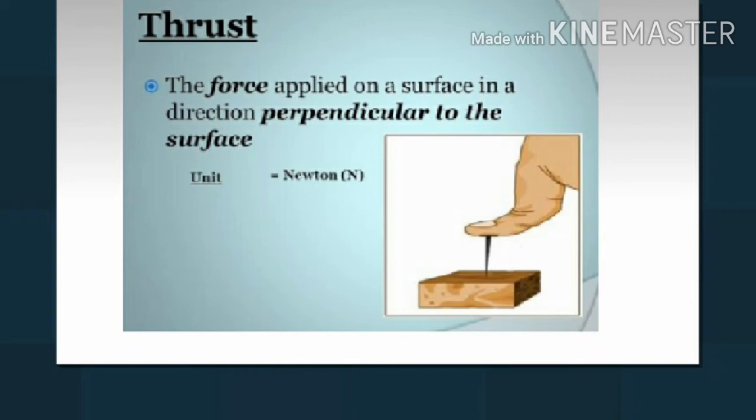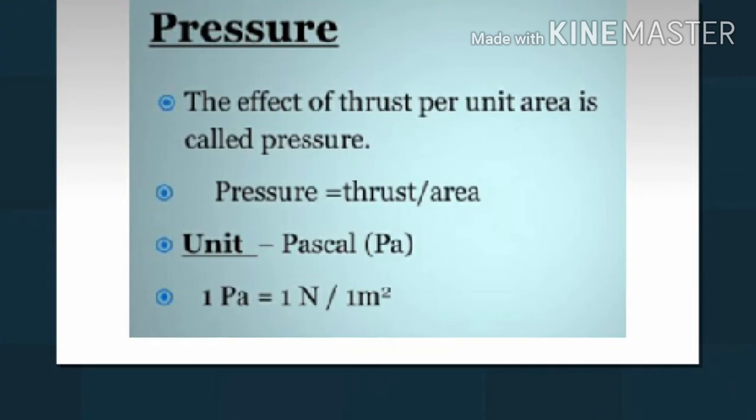Thrust. Force acting on an object perpendicular to the surface is called thrust. The SI unit of thrust is same as force, that is Newton. Pressure. Thrust acting per unit area is called pressure. SI unit: Pascal or Newton per square meter.